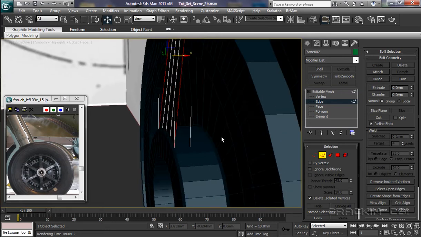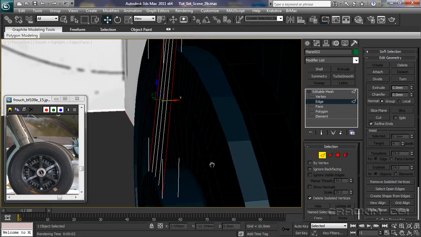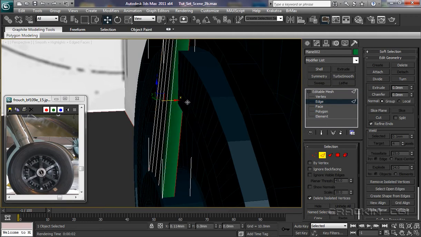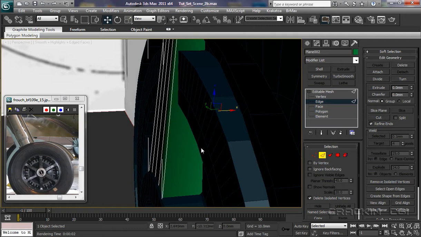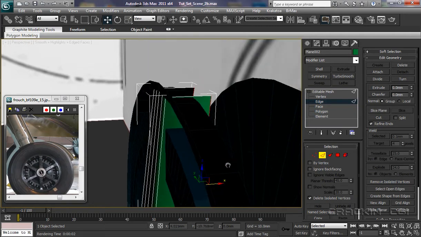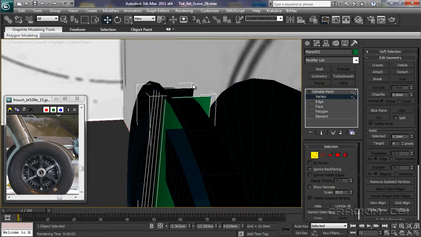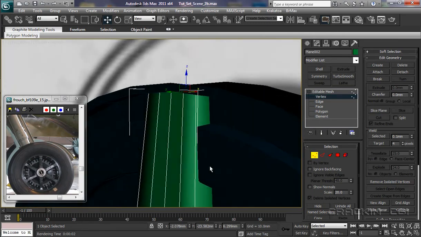Just zoom back a little bit. I'm going to press Shift now, dragging that down and watching that bottom section there, so we can see it going through, and it's gone through that section there, cutting through and all the way up to there. Vertices, let's select that vertex there, Control that vertex there, and let's bring this back to there. We've got that part.